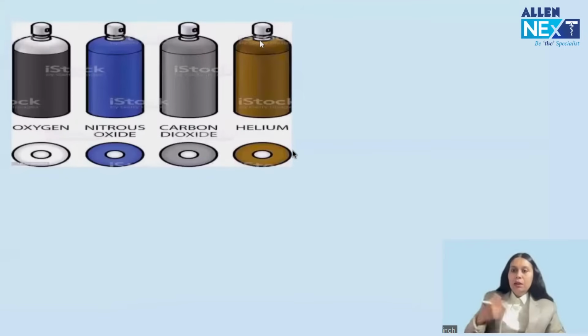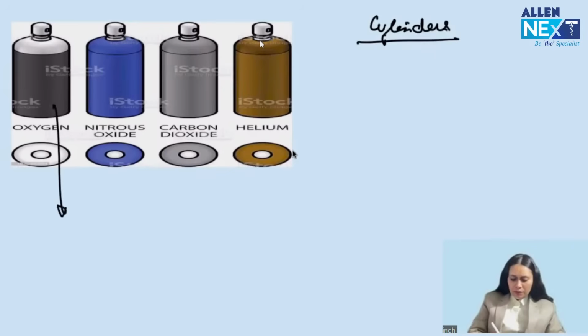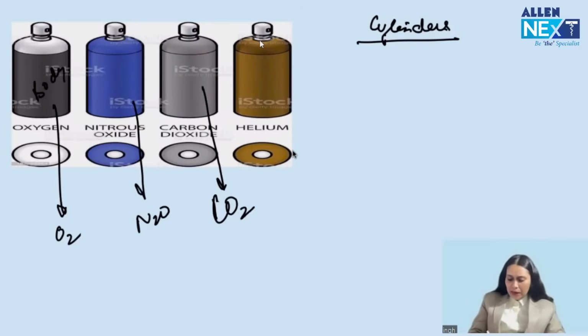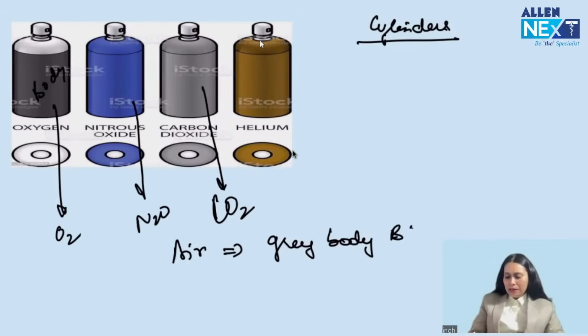Then the next question can be asked on cylinders. They can ask questions on the color coding of the cylinder. Four important cylinders I have picked up for you. Oxygen, black body, white shoulder. Nitrous oxide, the entire cylinder is blue. And carbon dioxide, which is gray. Air, I am writing, it is not in the image. Gray body, black and white shoulder. Remember.